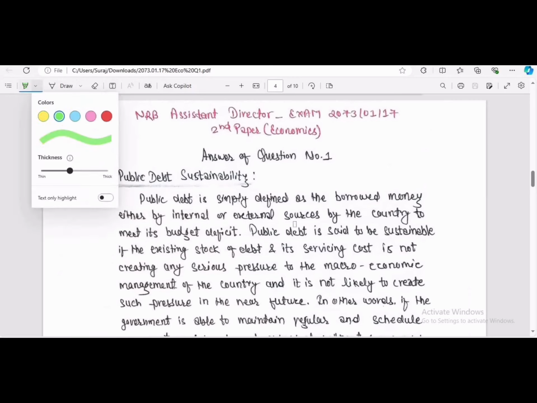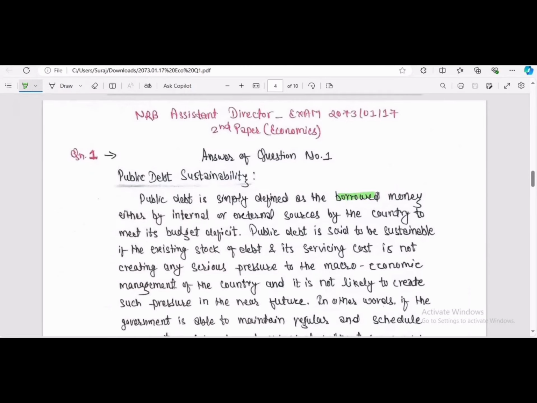Public debt is simply defined as the money borrowed by a country, from internal or external sources, to meet its budget deficit. That is about the public debt. Now, what is public debt sustainability?